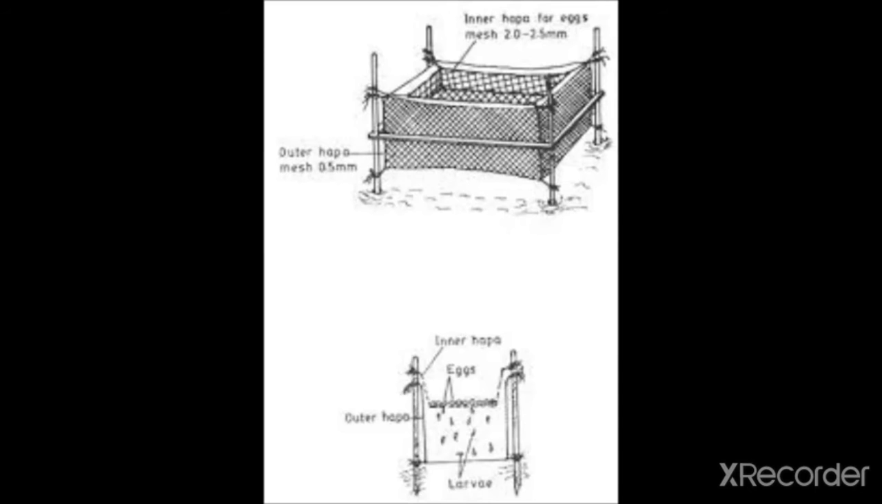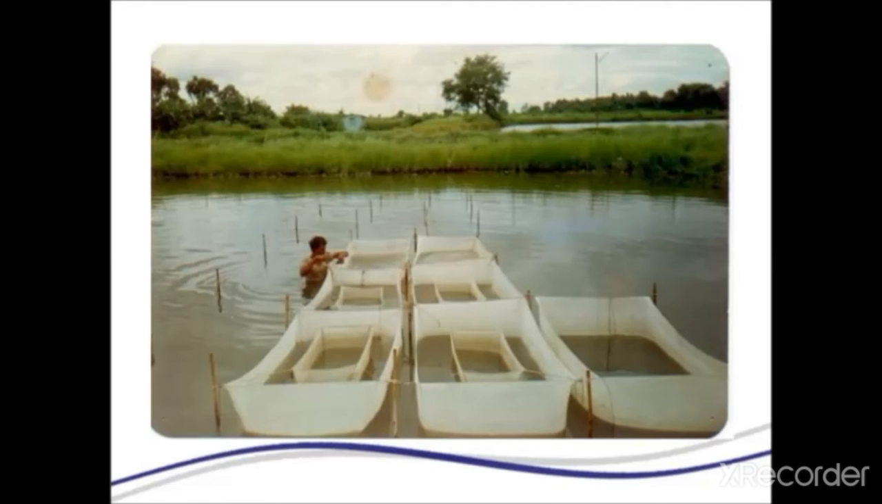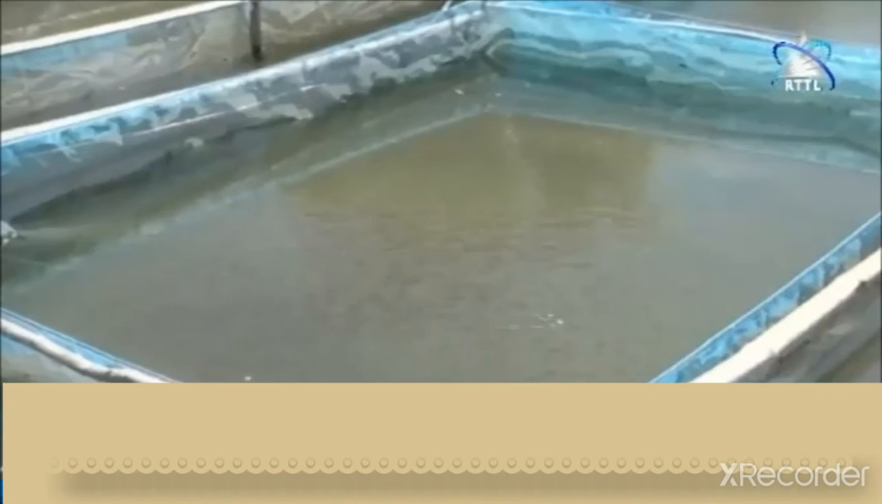Fertilized eggs or developing spawn are transferred to a small rectangular tank made of coarse cloth, fixed in the river by means of bamboo poles. This tank is called the hapa. You see in this video the image of hapas. Each is about 90 by 45 by 30 centimeters, made of fine mosquito-net type cloth. This inner tank is fixed inside a slightly larger outer tank of coarse cloth.